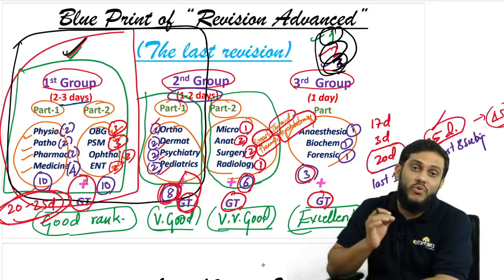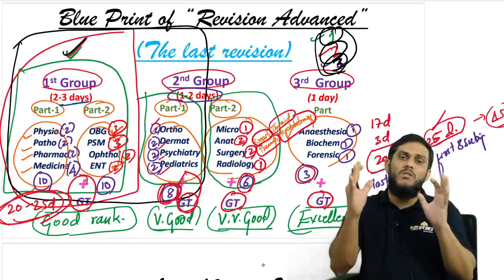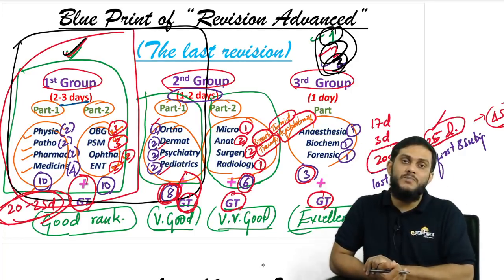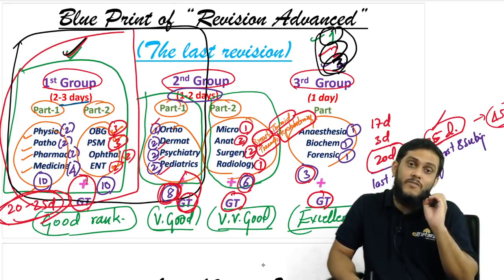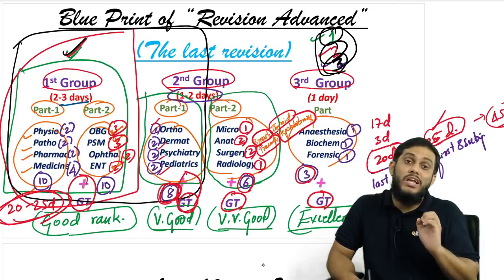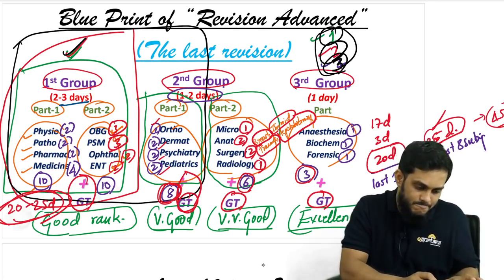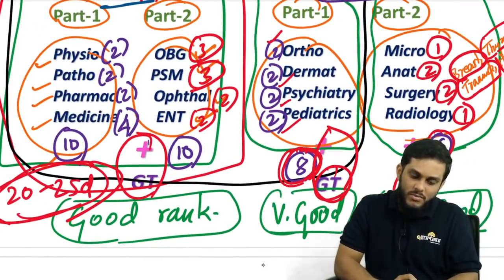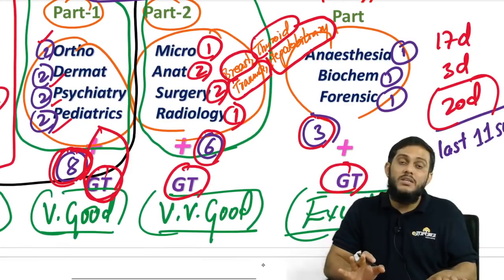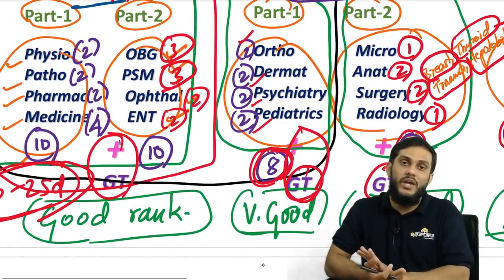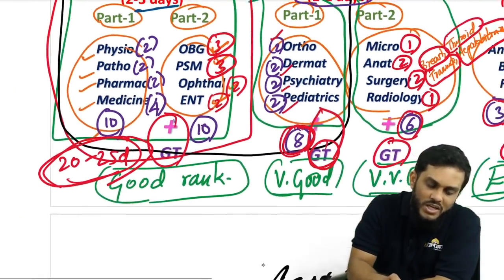First 8 subjects which are very, very important. Do not compromise. Ultimately, I want to tell you one more thing here. Sir, considering all the 19 subjects, tell me any 2 to 3 subjects which are very, very important to score very well, which I should not miss. So the 3 subjects I have already told here. See, no subject you have given more than 2 days. All the subjects you are giving only either 1 day or 2 days, except for 3 subjects you are giving more time. Right? What are the 3 subjects for which you are giving more time here?